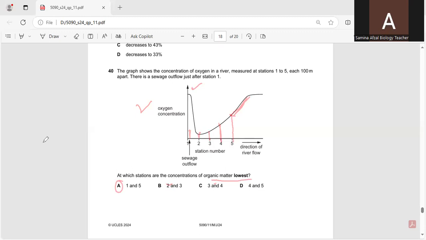When the concentration of organic matter is highest, the concentration of oxygen is lowest. So point 1 and point 5 show a high concentration of oxygen. It means there is the lowest concentration of organic matter. So in this way, A is the correct option. B, C, and D are not correct options.